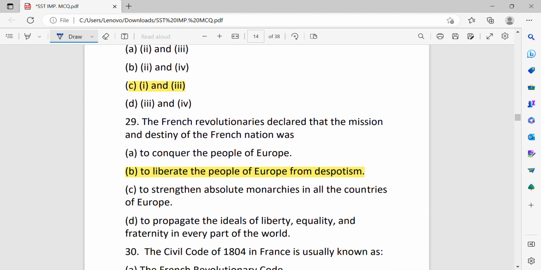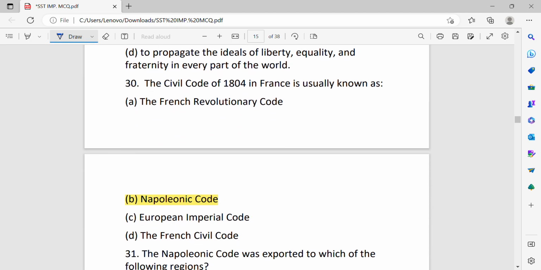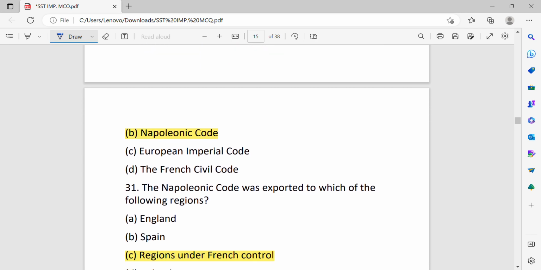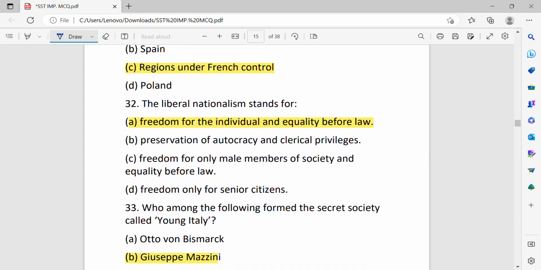The French revolutionaries declared the mission and destiny of the French nation was to liberate the people of Europe from despotism. The Civil Code of 1804 in France is usually known as the Napoleonic Code. The Napoleonic Code was imported to which of the following regions? That was the region under the French control.